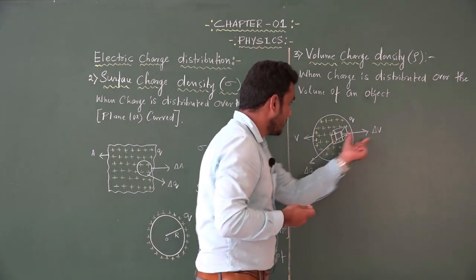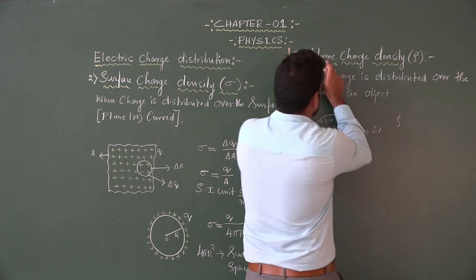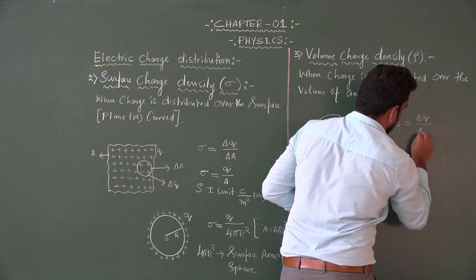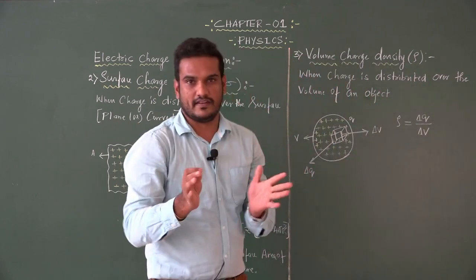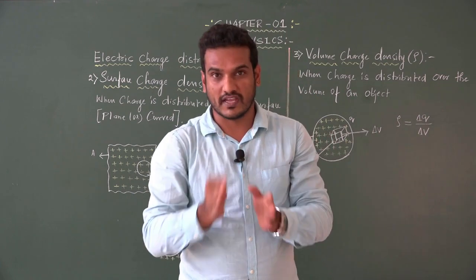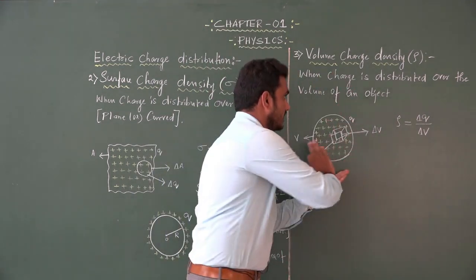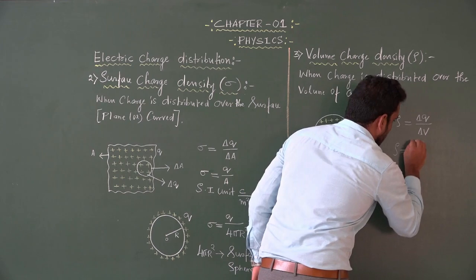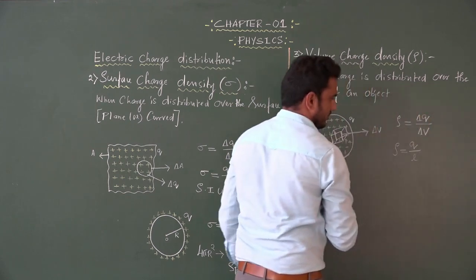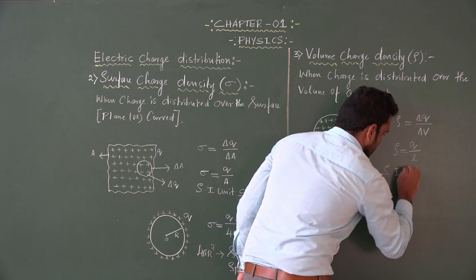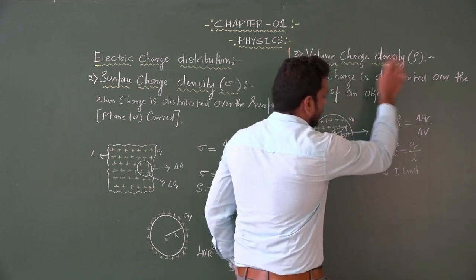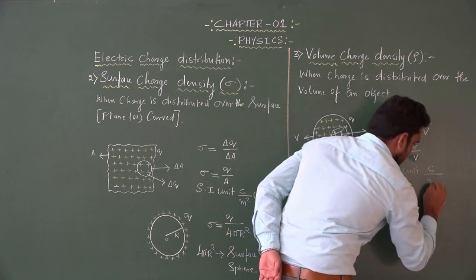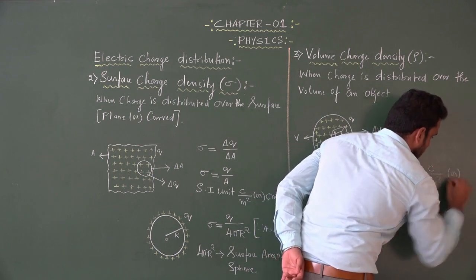The quantity of charge per unit volume gives volume charge density, that is delta Q divided by delta V. Suppose we are talking about the volume of an object, then the equation becomes rho is equal to Q divided by V. Then what is the SI unit? The SI unit of charge is coulomb, divided by meter cube. So coulomb per meter cube.